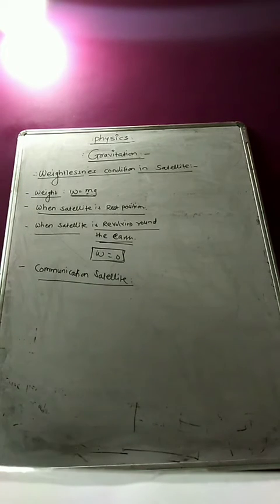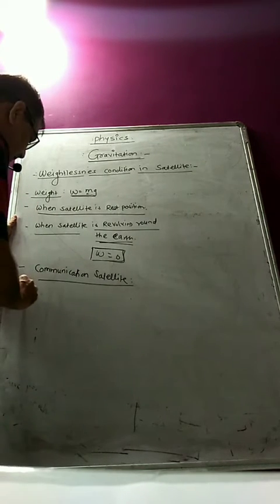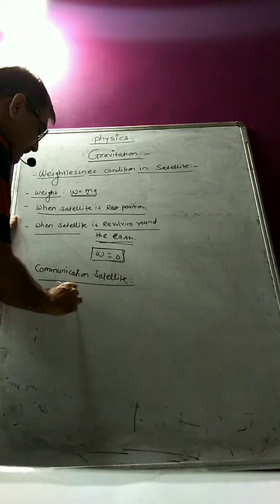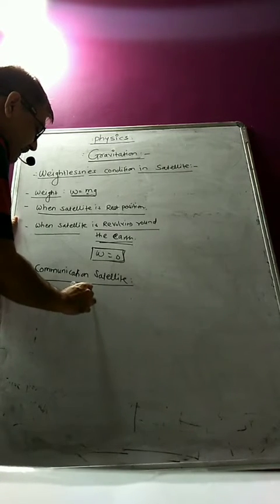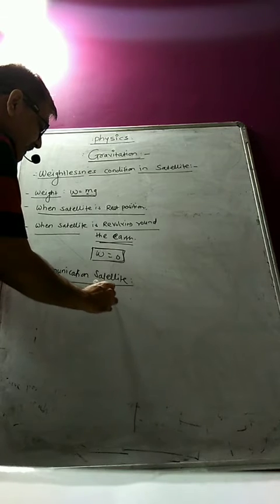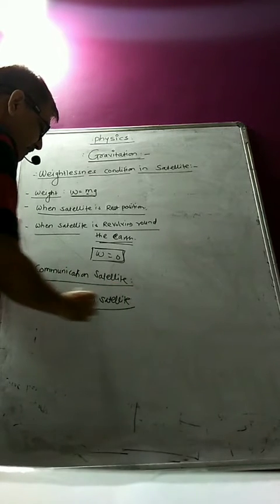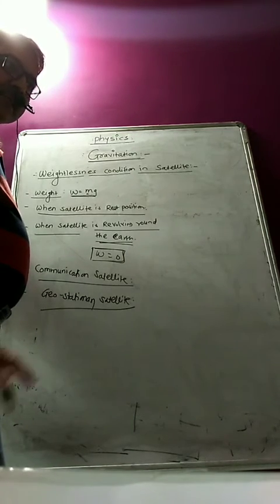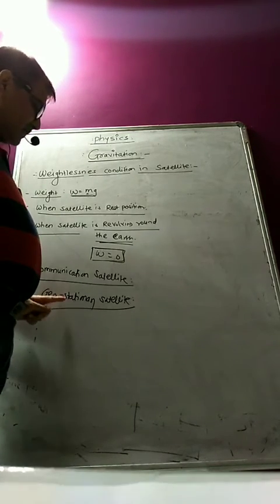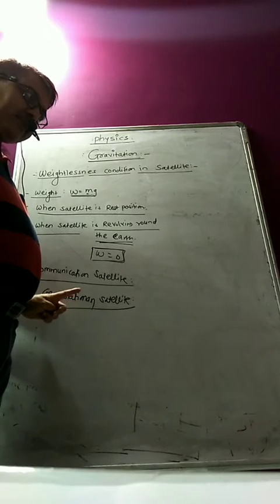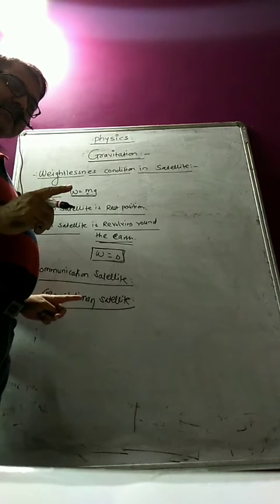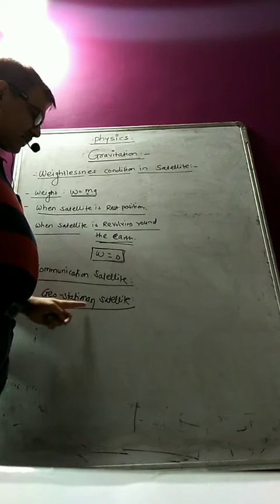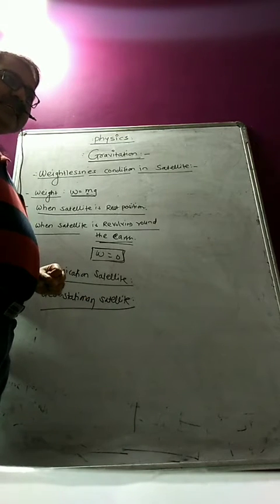So why is this satellite also called a geostationary satellite? Geostationary means, geo means Earth, with respect to the Earth's surface. If you observe that satellite, it appears to be stationary. So therefore it is called the geostationary satellite.